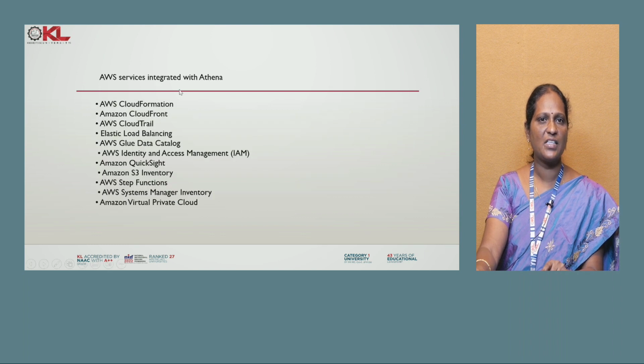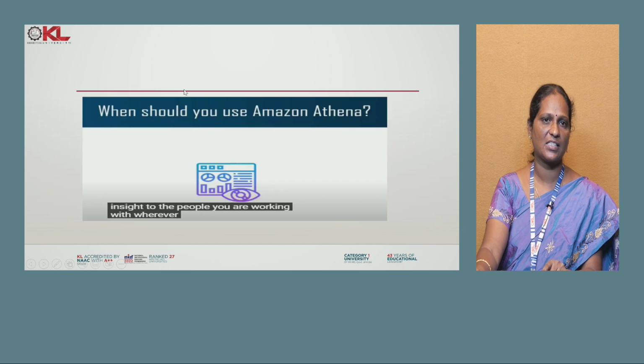And AWS services integrated with Athena: most of the AWS services are integrated with Athena. Examples are CloudFormation, CloudFront, CloudTrail, load balancing, Glue, IAM, QuickSight, Step Functions, and virtual private cloud. These are the most common examples. All of these can be integrated with Amazon Athena to query interactively with the help of basic SQL. So these are the common services integrated with the Athena service.